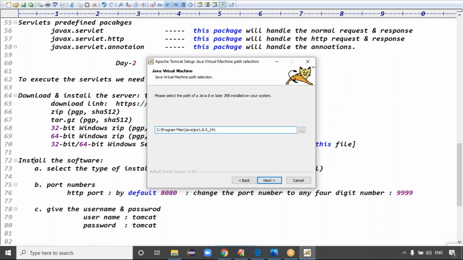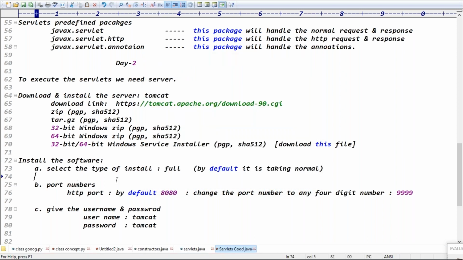Yes, these 3 points are clear. So, installation of software: select the type of installation as full. The port number is by default the HTTP port, 8080. The remaining ports you don't need to check; you can take them by default. HTTP is the hypertext transfer protocol, basically a transport protocol. By default it is 8080; change the port number to any 4-digit number, something like 9999.